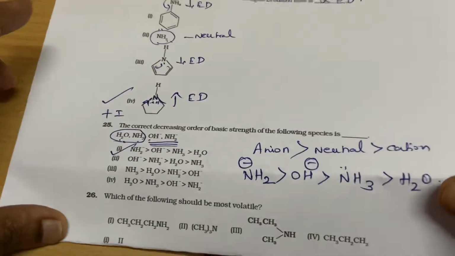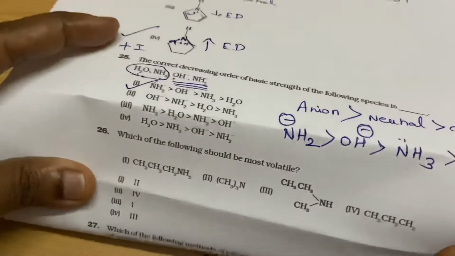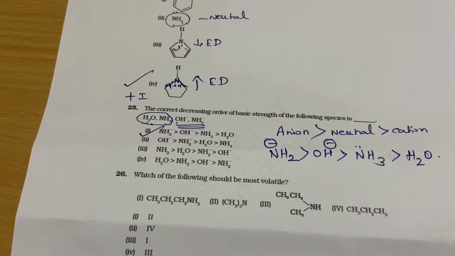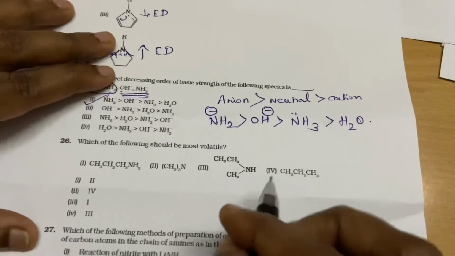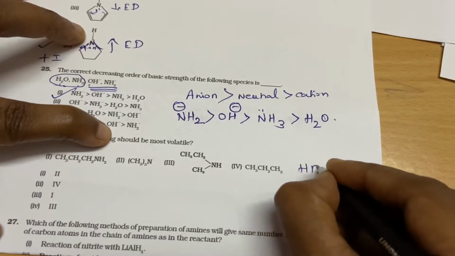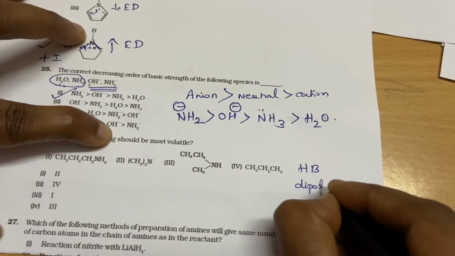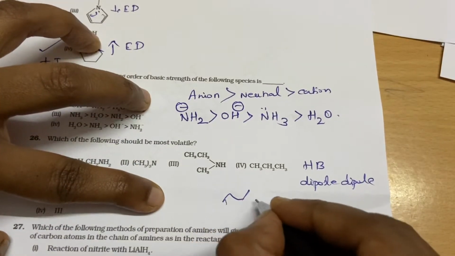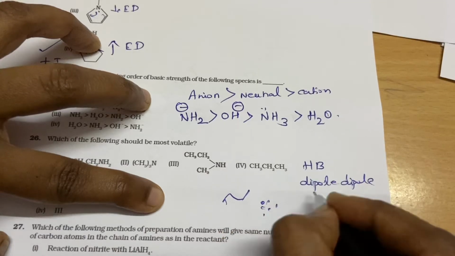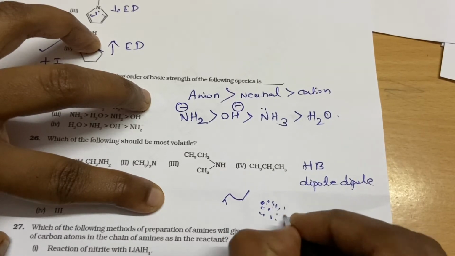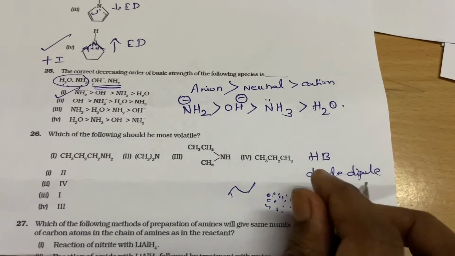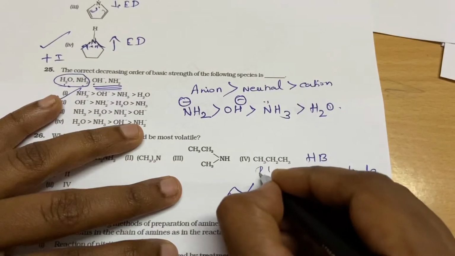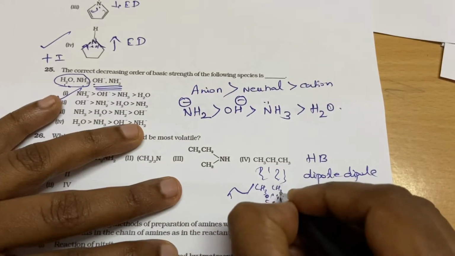Which of the following should be most volatile? Any molecule that doesn't have any interactions, any dipoles, usually has only van der Waals force. Apart from that, if you have hydrogen bonding or dipole interactions, your molecules will be very much closer to each other, which makes it high boiling. If it is not there, you will have only van der Waals force, so it can easily evaporate, easily boil.